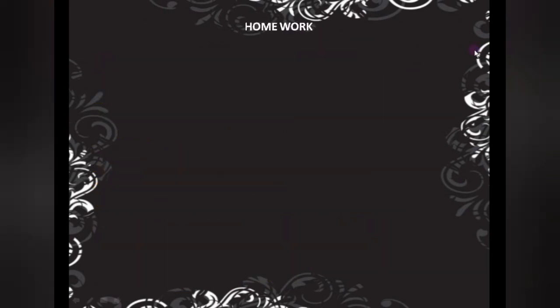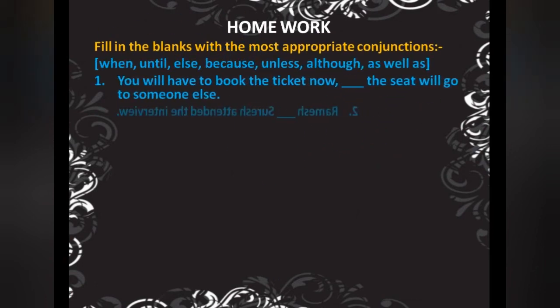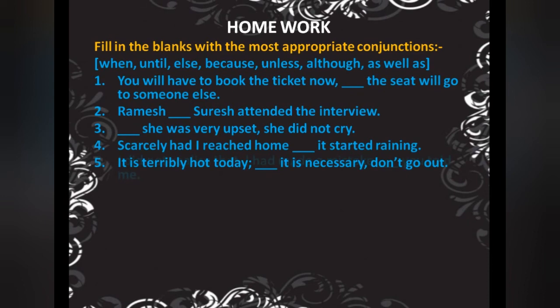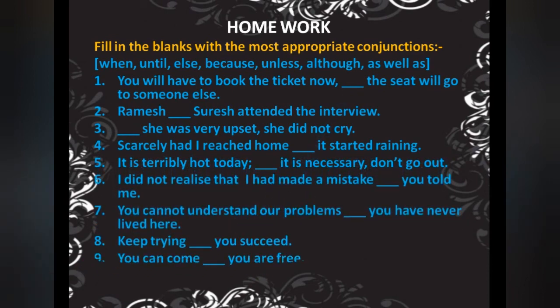Now, this is the homework, student. Again, you have to fill in the blank with the most appropriate conjunction. The first one we have, even I have given you the option. You will have to book the tickets now, dash, the seat will go to someone else. Even you have to tell which one it is, subordinating, coordinating or correlative. I have given the mixed one.